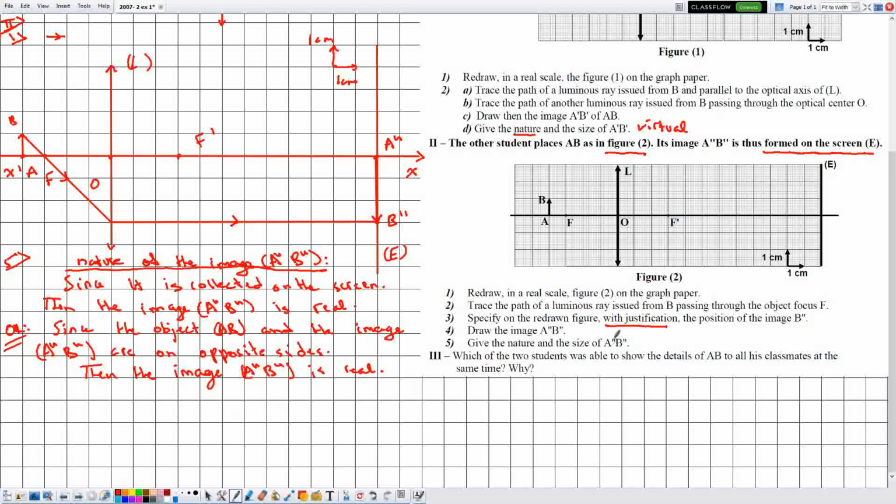Now in the same question they are telling me the size of A double prime B double prime. Then let's say size of the image A double prime B double prime.